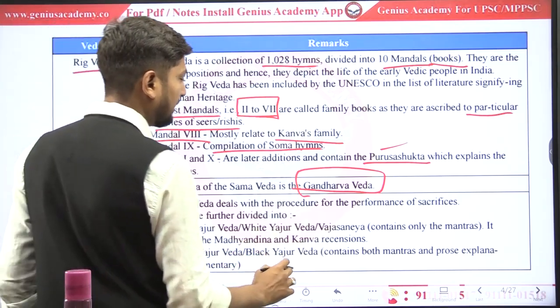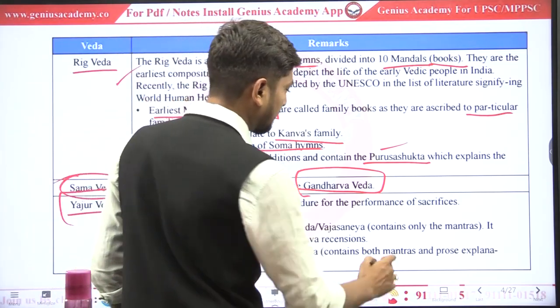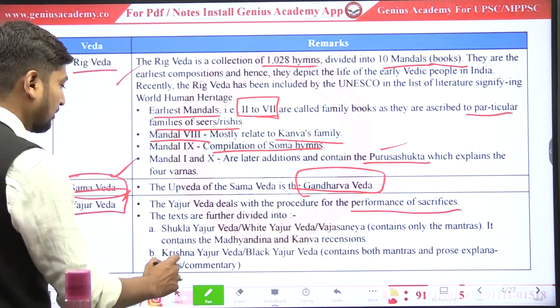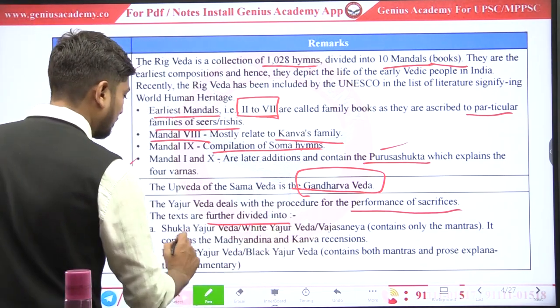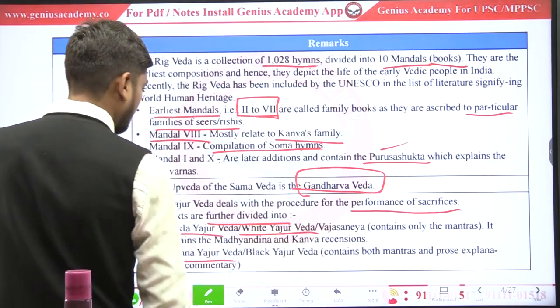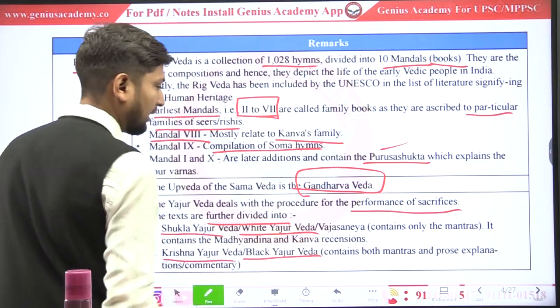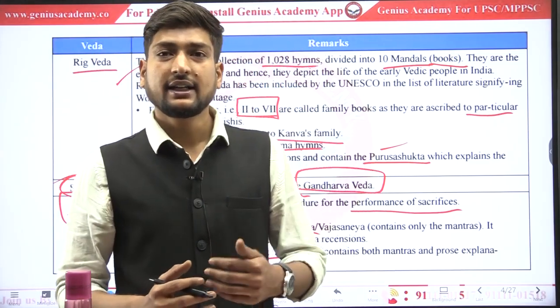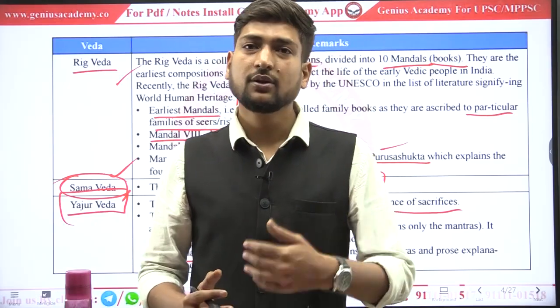Yajurved. In Yajurved, how to perform sacrifices is given, and it is also further divided into Shukla Yajurved or White Yajurveda, and Krishna Yajurved or Black Yajurveda. This contains the type of mantras which are recited either during daytime or during night time.